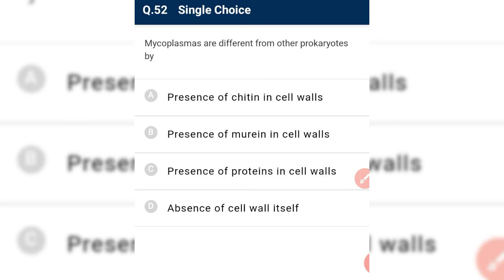Mycoplasma are different from other prokaryotes in that they have an absence of cell wall.